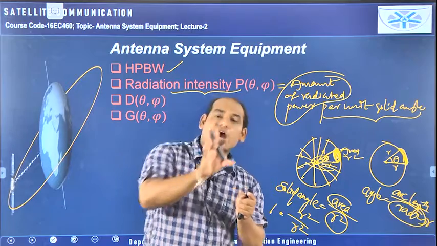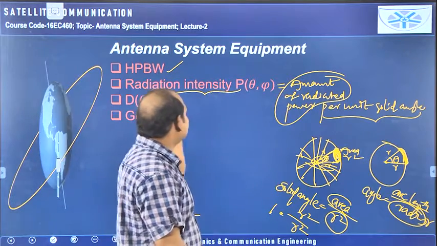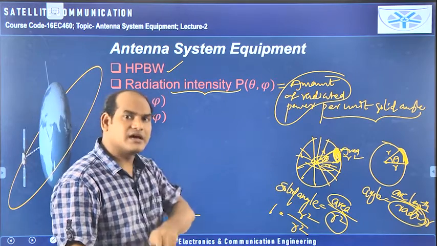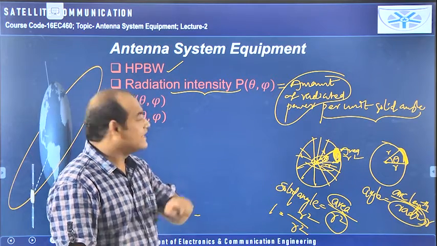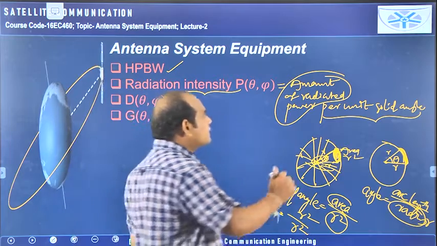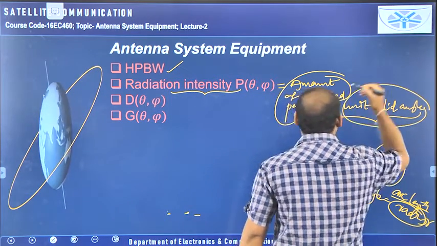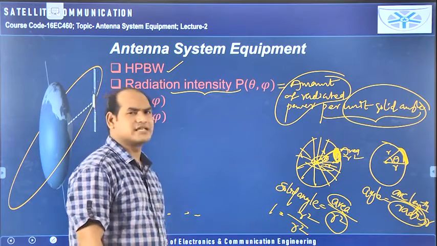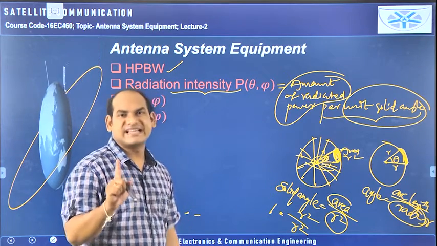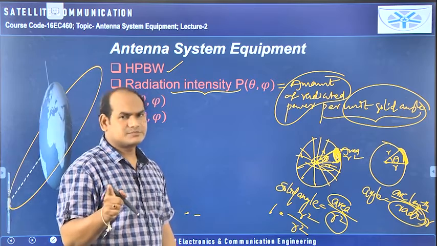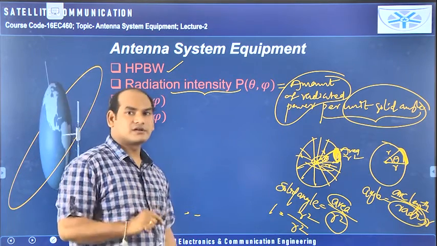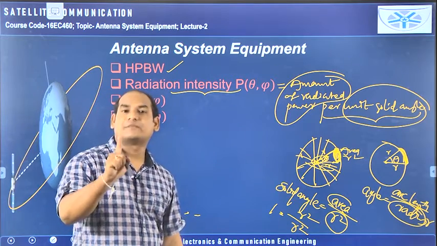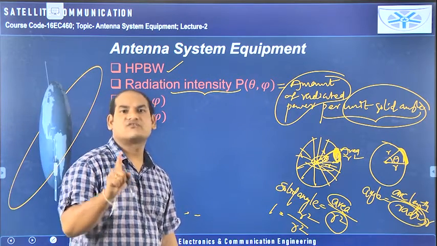Through that area, how much power is radiated, that is called radiation intensity. So radiation intensity is first of all power, but not the total power radiated. It is the amount of power radiated per unit solid angle only. The first thing you need to remember about radiation intensity is, don't think that it is different from power. Radiation intensity is also power, so it also has units of watts only.